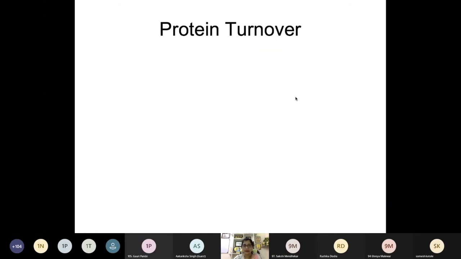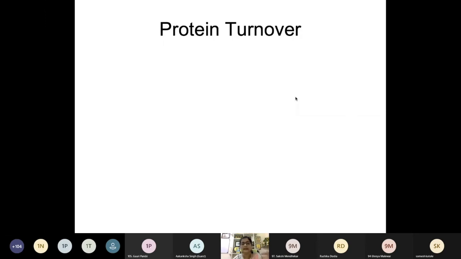So let's see what is protein turnover. Now how are we different? We say that we are made up of protein. Even non-living things are also made up of something, like this chair is made up of wood. But once they are made, they will remain static.